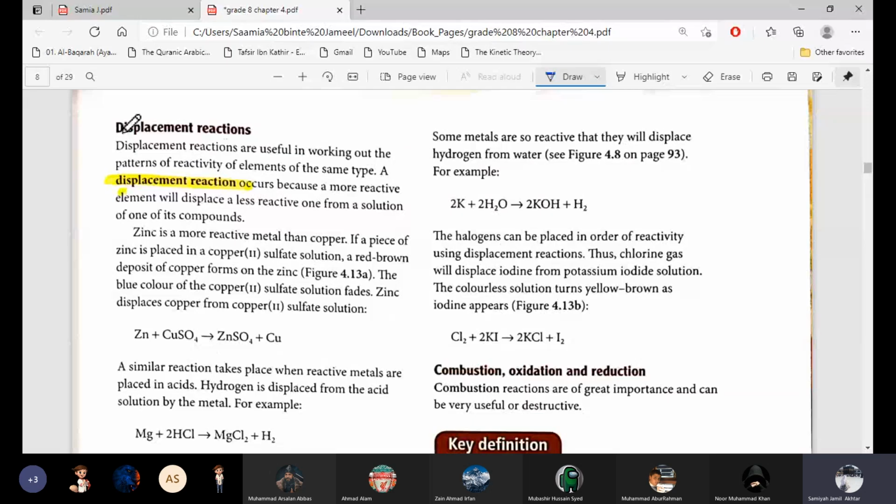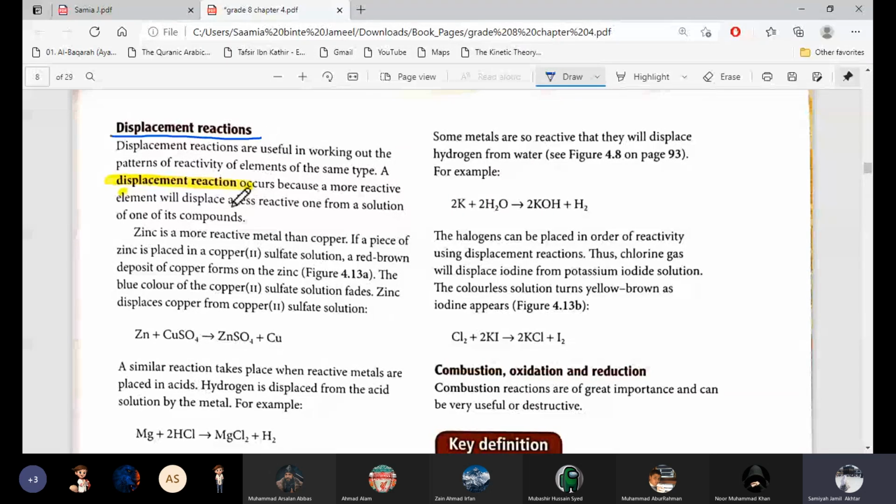Okay, good. Now we have displacement reactions. The definition is written here. A displacement reaction occurs because a more reactive element will displace a less reactive element from a solution of one of its compounds. So this is the definition, that a more reactive one will displace a less reactive one from a solution.